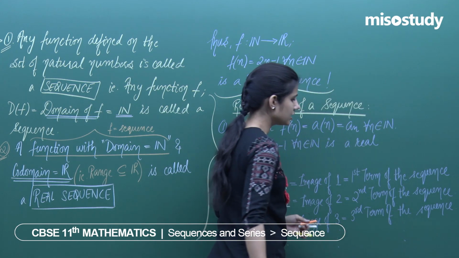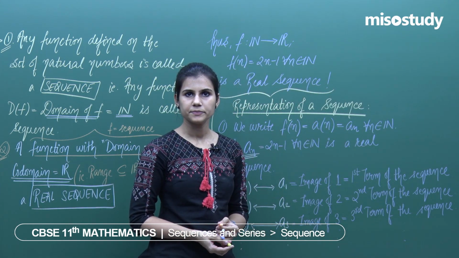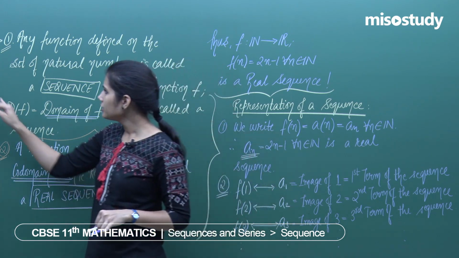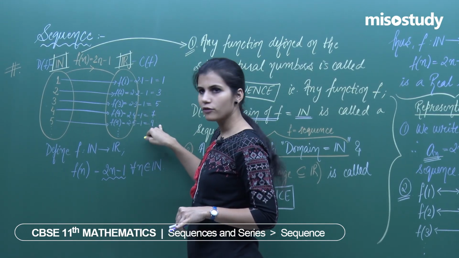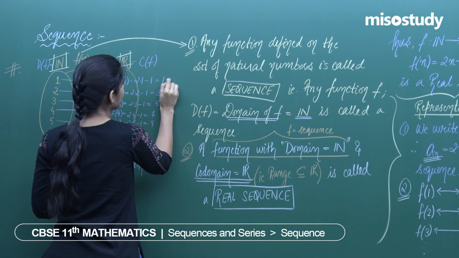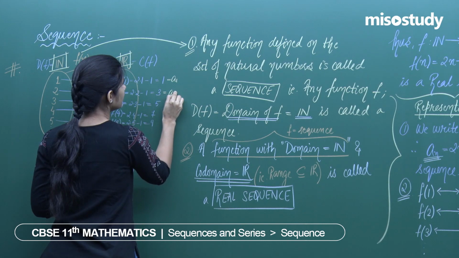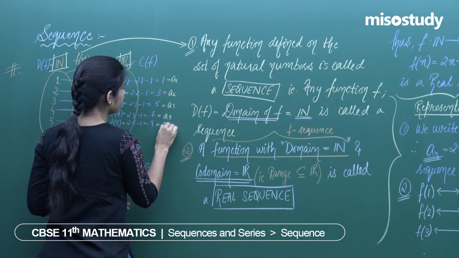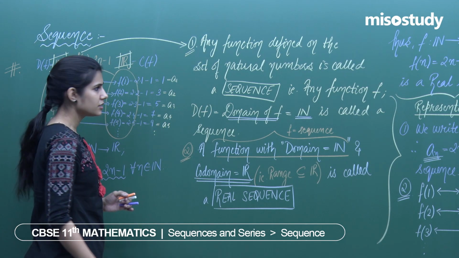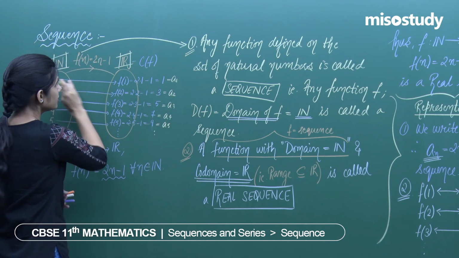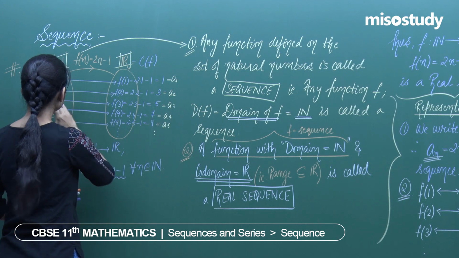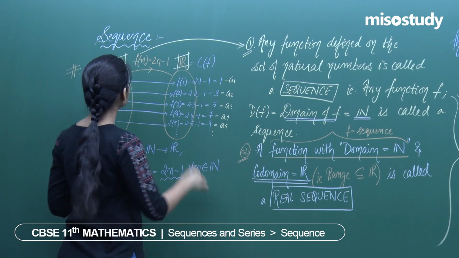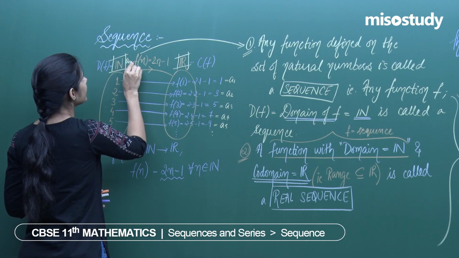It is the third term of the sequence and so on. Clear? So we have understood that over here this was f of 1, f of 2, f of 3, f of 4, f of 5. Actually, I will be writing it as a1, a2, a3, a4, a5 and so on. a1 is image of 1, a2 is image of 2, a3 is image of 3, a4 is image of 4, a5 is image of 5 and so on. Clear? This f of n would be written as an.